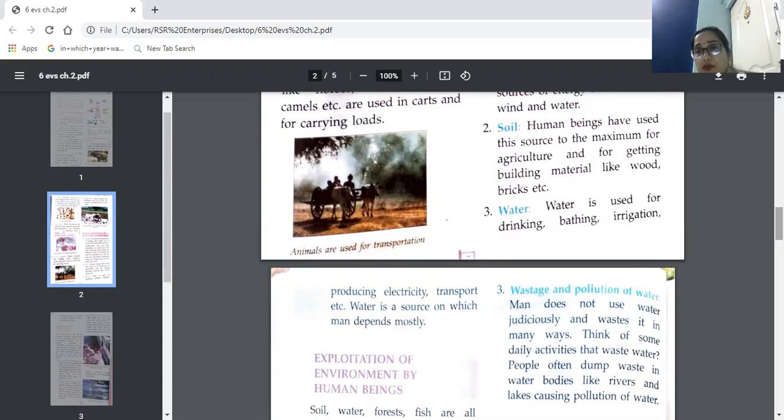Oxygen is very much important, and the next thing is water. That is very much important for the survival on this earth of human beings and animals, as well as plants. So we all need water. We all are dependent on water for our survival or existence on this earth, right? So these are the ways we are dependent on the environment, biotic and abiotic. I hope you have understood.